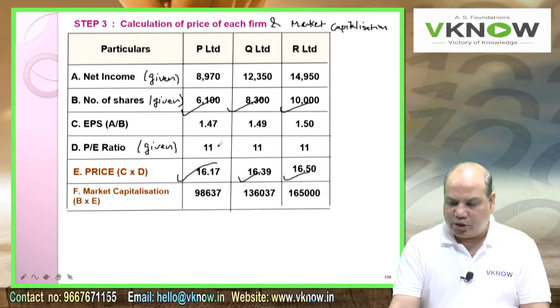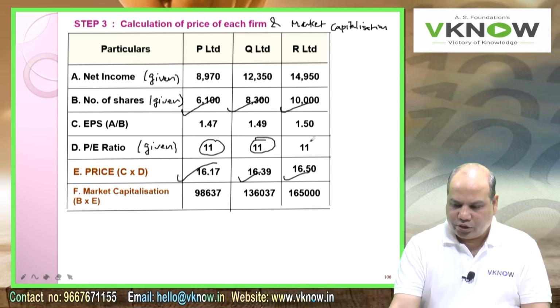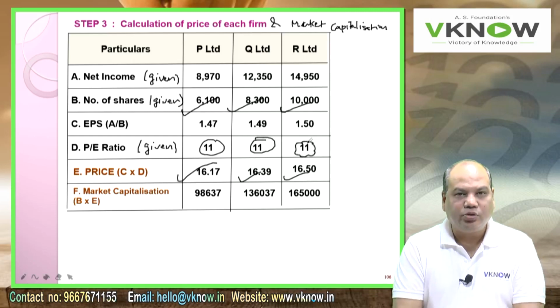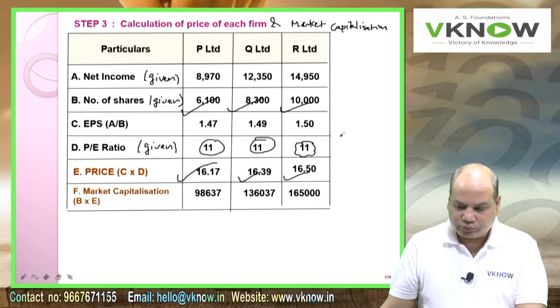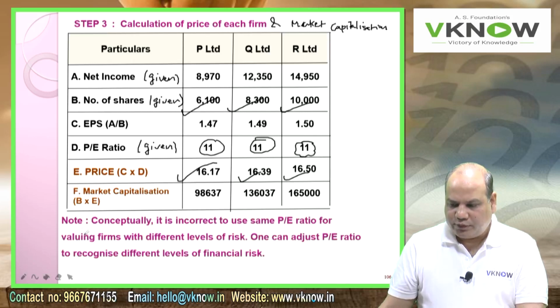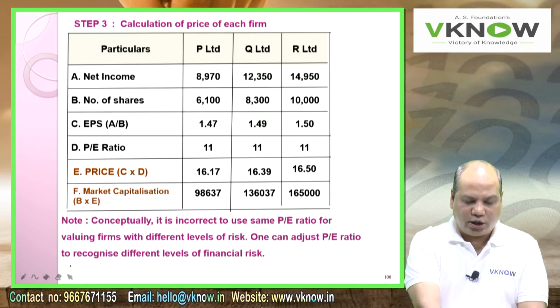Should we use the same P ratio for all the 3 firms? Is it appropriate to use the same P ratio for all the 3 firms? The answer is no, because P is riskier. It has a higher debt equity ratio, so it will have a lower P ratio, whereas R Limited is least risky, so it should have been assigned a higher P ratio. Investors will favor R Limited from a risk point of view because its debt equity ratio is very low compared to P. So using the same P ratio for companies with different degrees of financial risk is not appropriate.